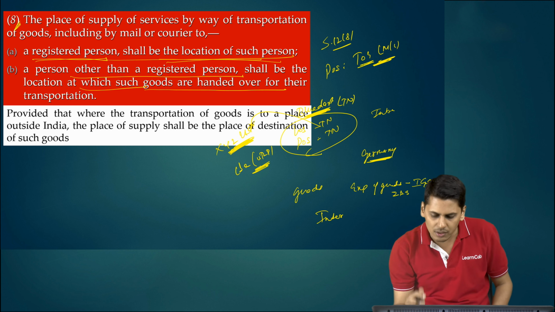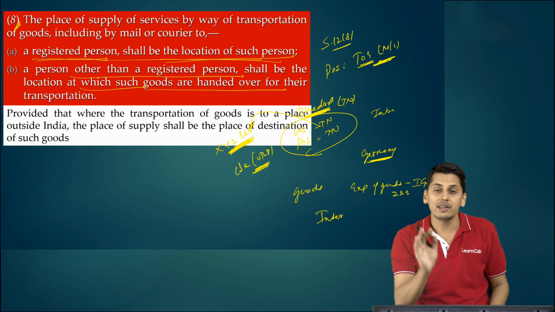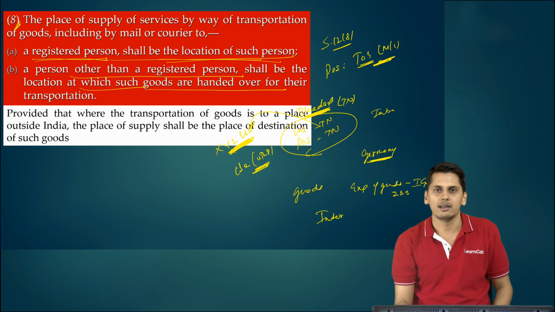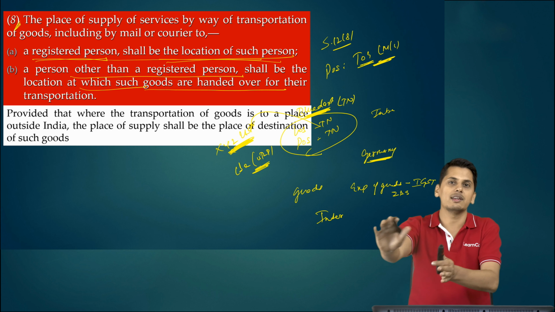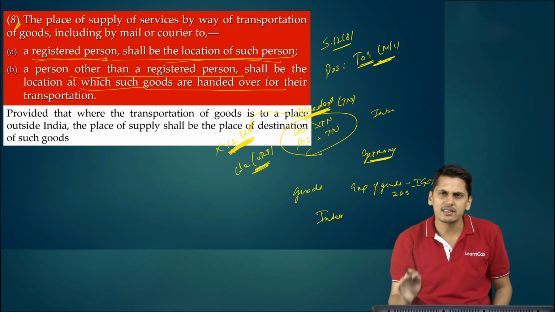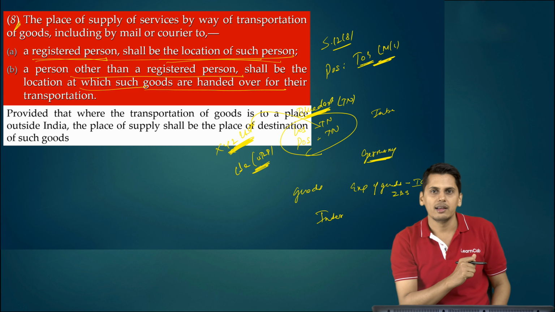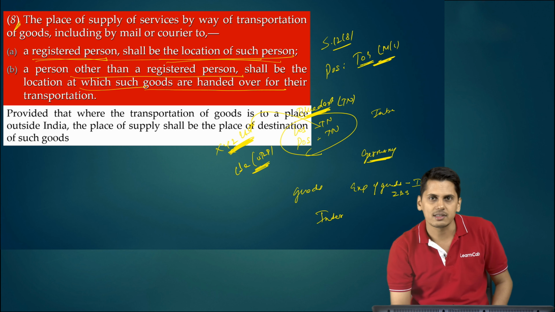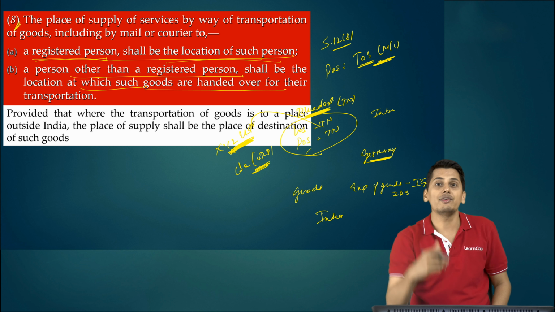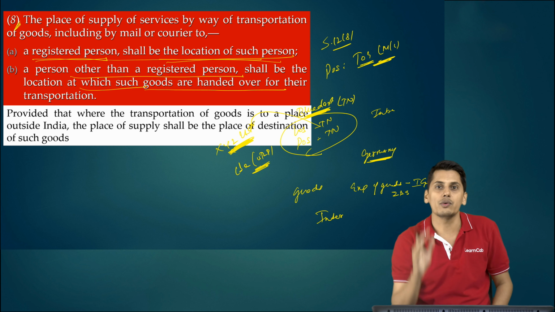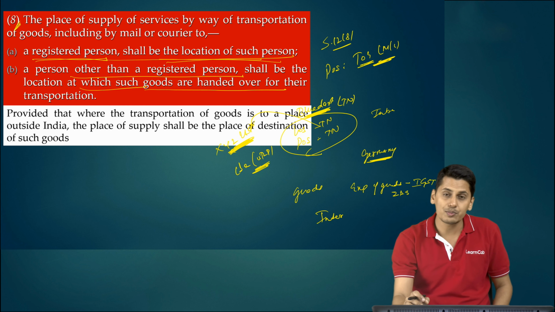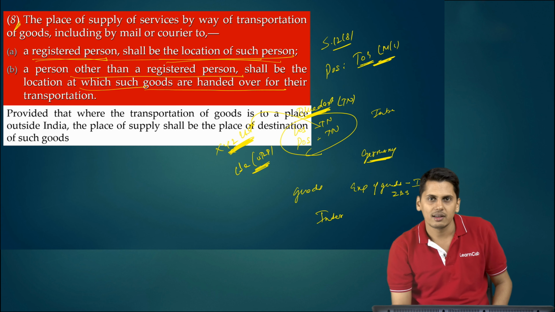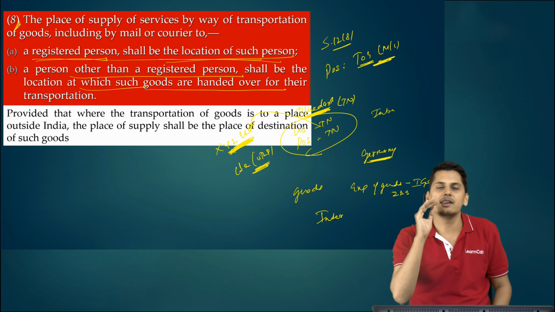Is it export of services for Blue Dart? Friends, as regards goods, it is an exportation of goods for XYZ Limited. The goods are being sent through courier, taking goods outside India, exportation of goods. Is it an export of service for Blue Dart? Is it an interstate supply? The answer is yes. Is it an export of service? Now friends, what is the definition of export of service? Where should the service provider be from? In India. Is the service provider in the given example from India? The answer is yes. Service recipient should be outside India.